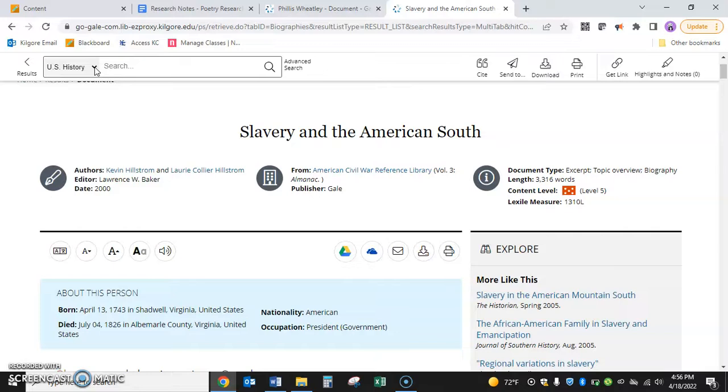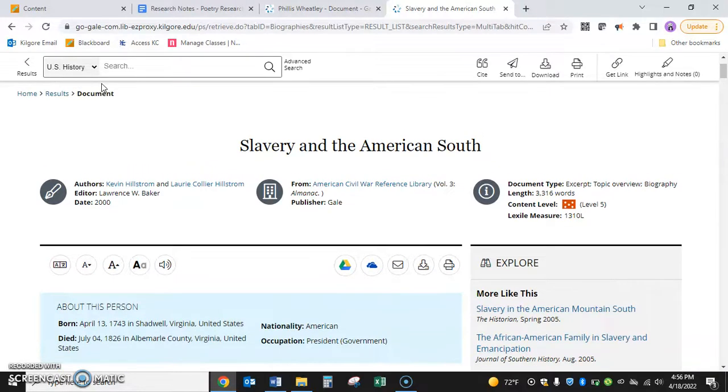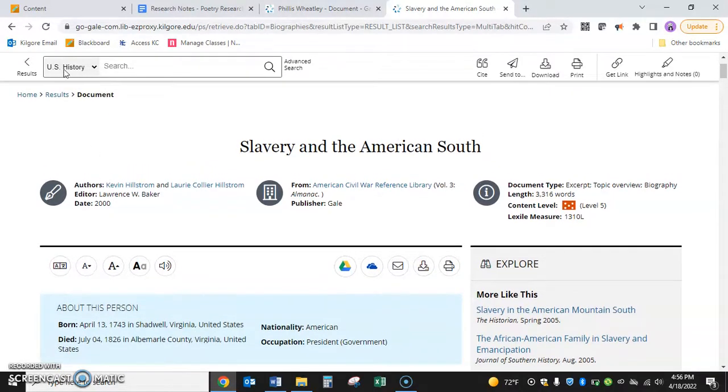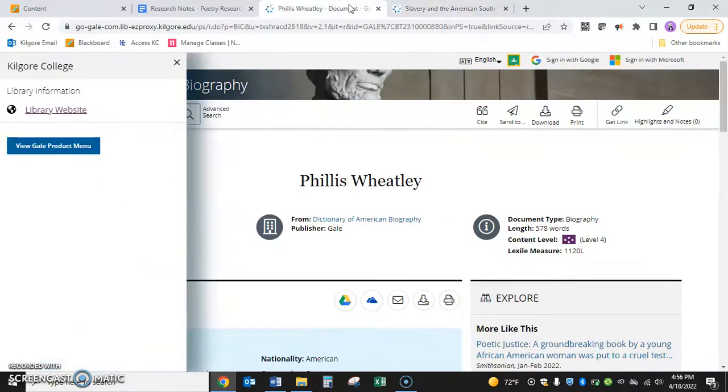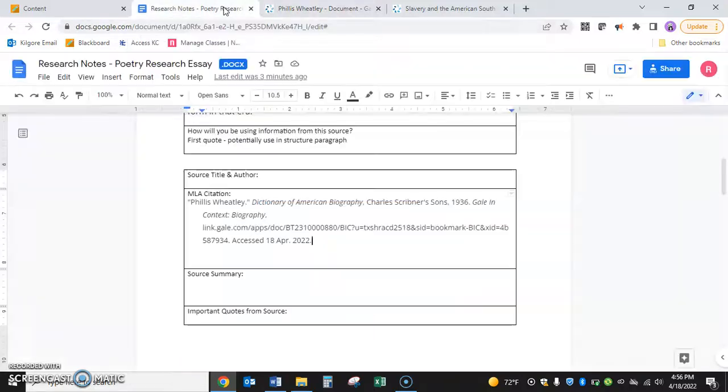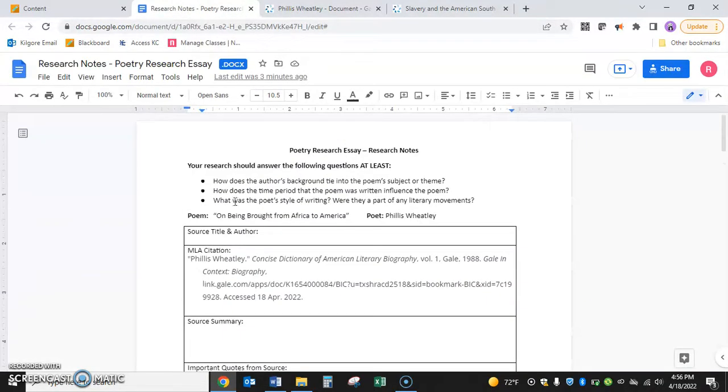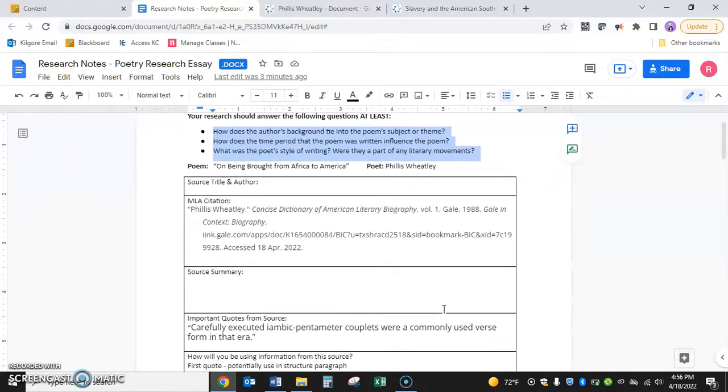And in order to do that, you need to know where your poet's from. You do U.S. history if they're an American poet, and you can switch to world history if they are not an American poet. So you can just do that switch right here. So like I said, be looking at the time period as well as the information about the poet. And so your goal, like I said, is to make sure that with your research, you can answer these questions. If you can't, you need to do some more research.